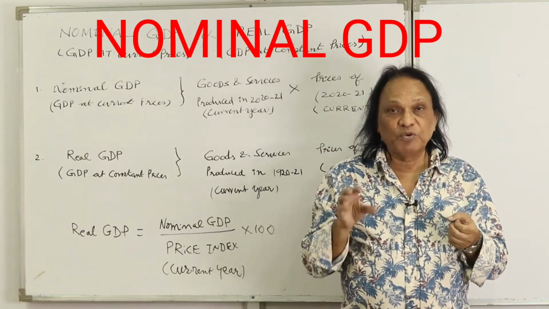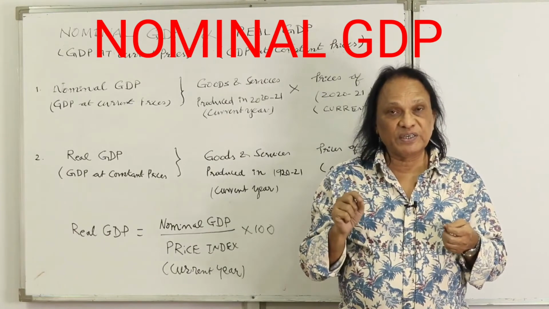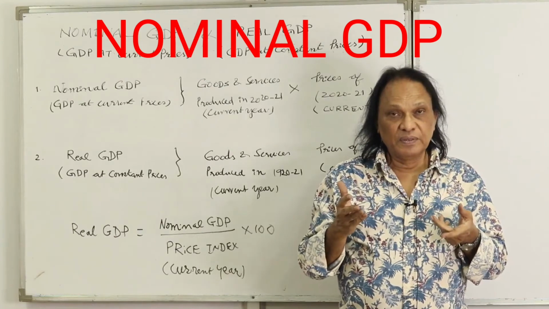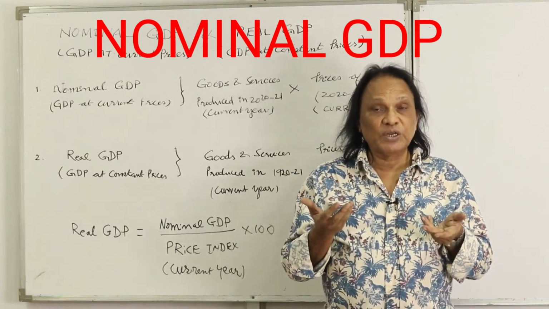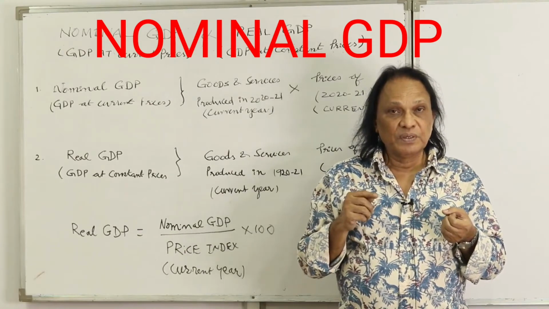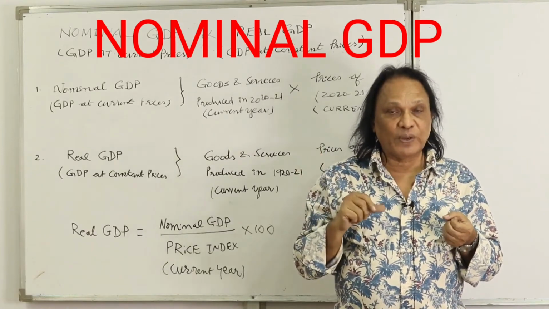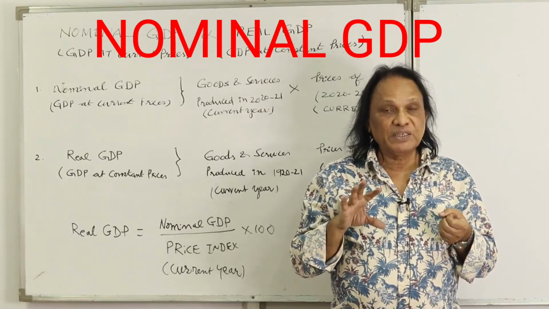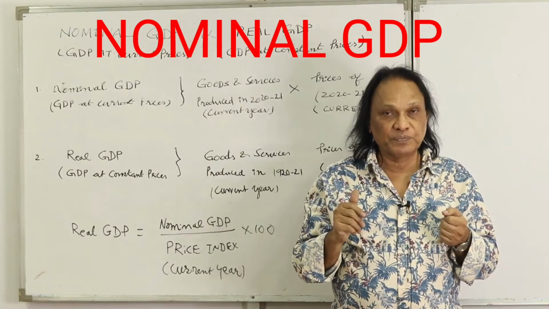For example, let's imagine that we produced 10 pens this year, in 2020, multiplied with the price of the pen. We take it as rupees 100, so the nominal GDP or GDP at current prices is 10 into rupees 100, that comes out to be 1000 rupees. So once again, nominal GDP is also called GDP at current prices.